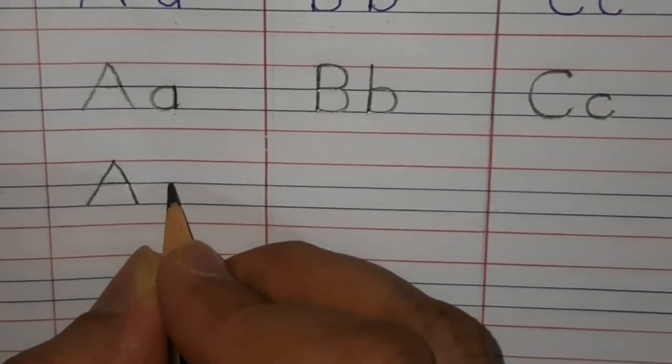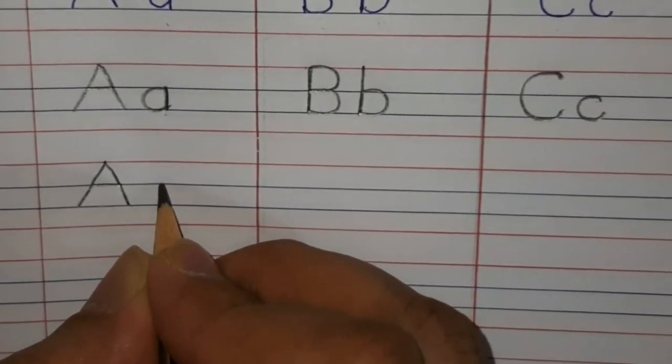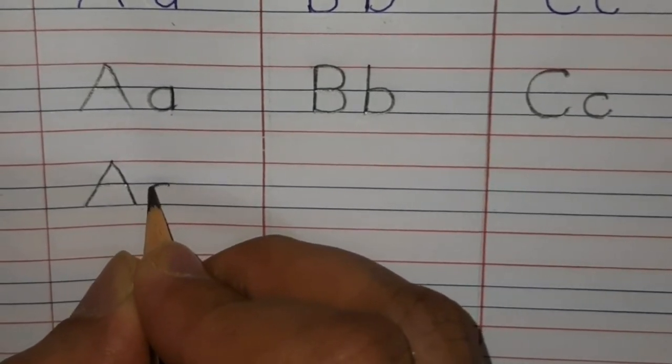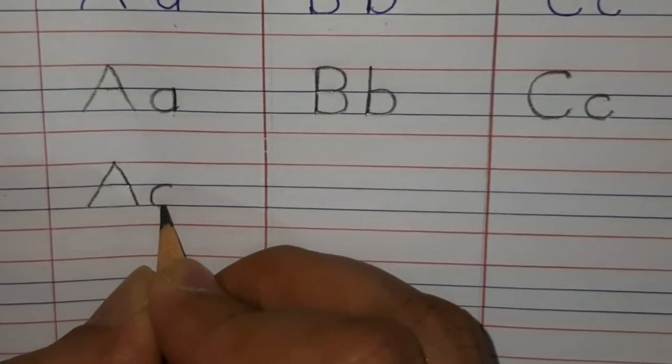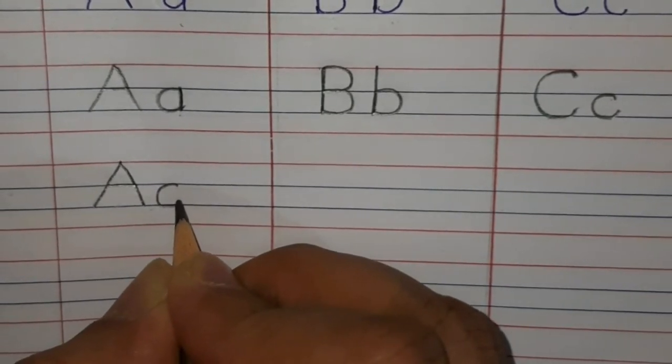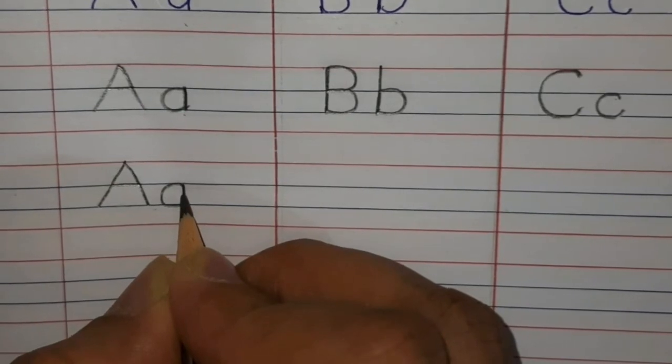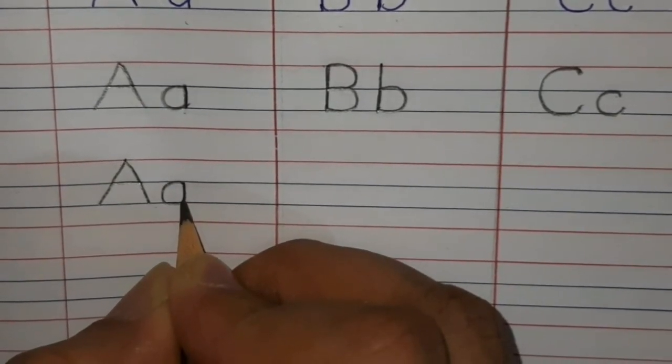Then small a. We will start from the first blue line. Curve till the second blue line. Go up standing, come down straight till the second blue line.